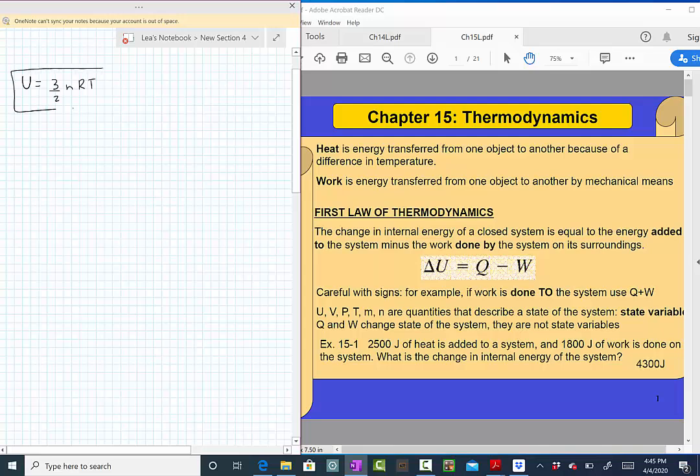We are going to use this equation a lot in this chapter. But the first law is about the change in U, in other words, the change in temperature.